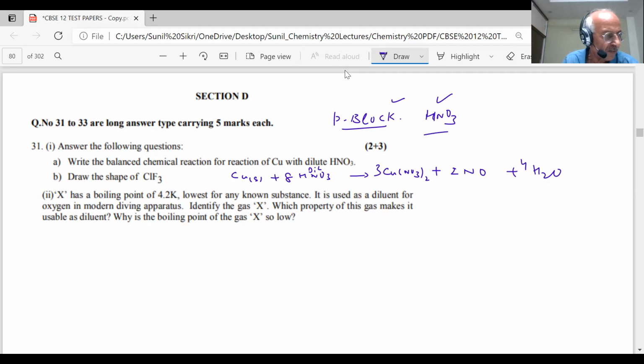Clear? So this is the difference which you will get, student, in the case of copper. And try to see in the NCERT book what products are formed by zinc. In the case of zinc, you are getting NO2 with concentrated and N2O with dilute. These are lower oxidation states that you are getting.